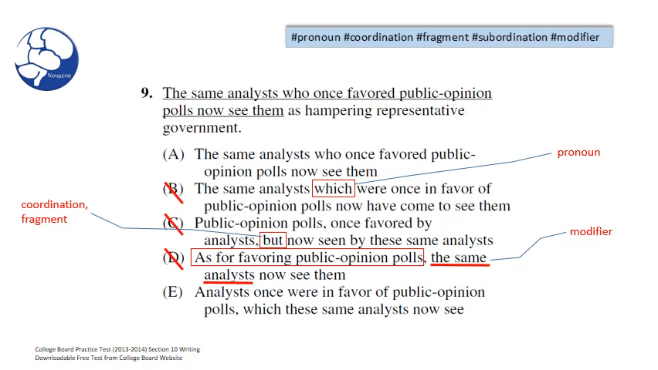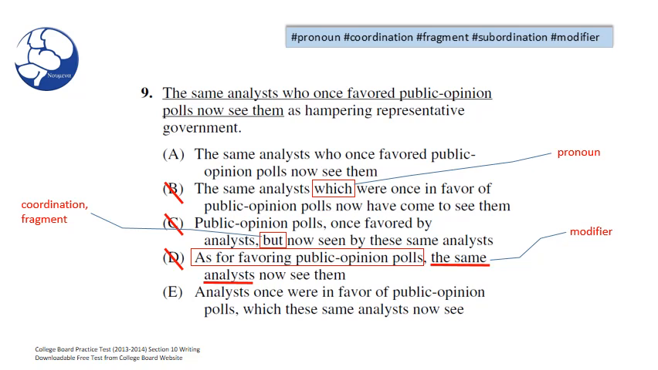Well, you may say Brian, so the name. They're the same analysts. Well, the same as who? The same as what? We don't know, so it's unclear. So we should always eliminate any choices that offer ambiguity. So we can say we have a modifier error here in D.